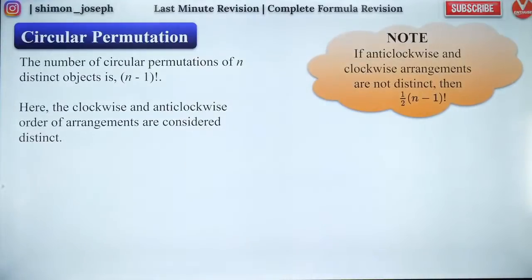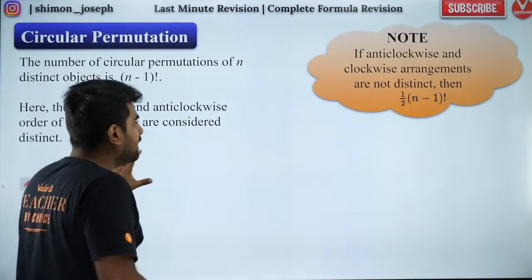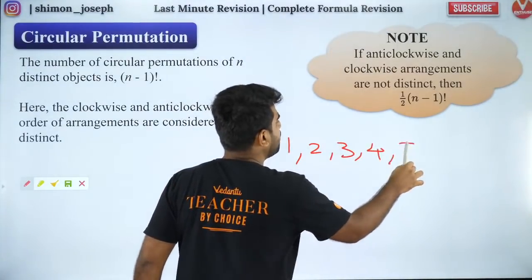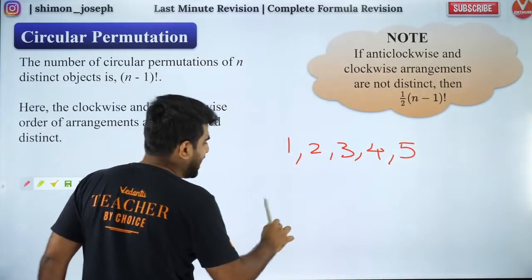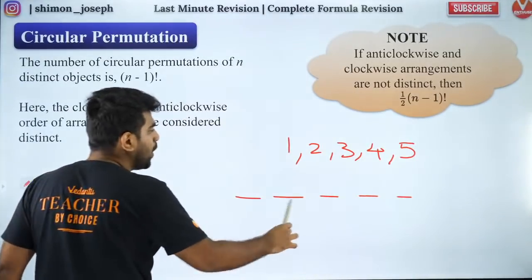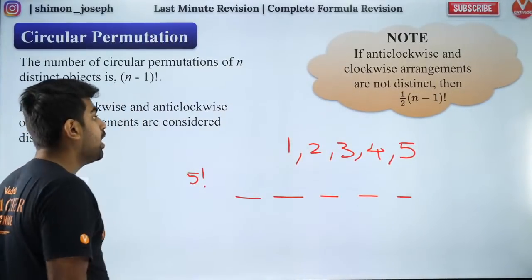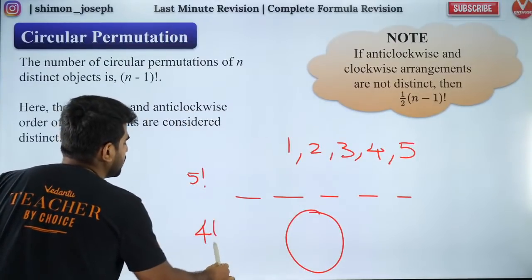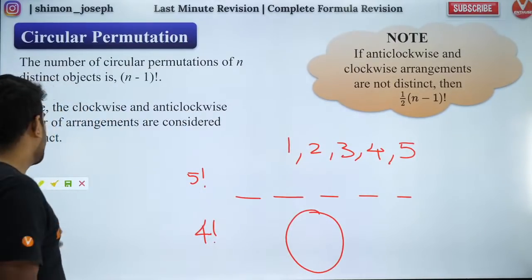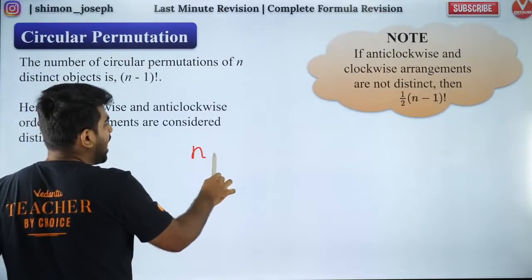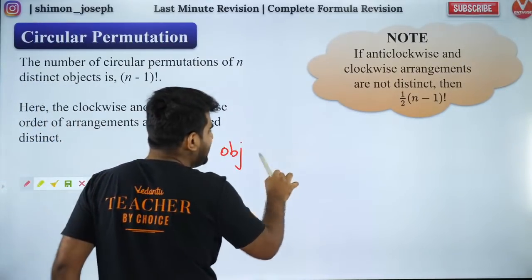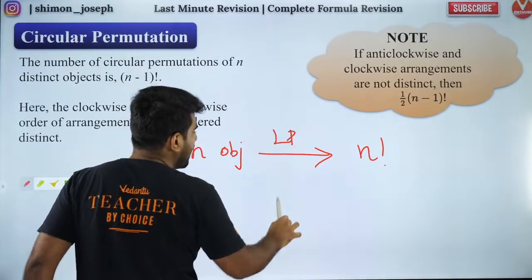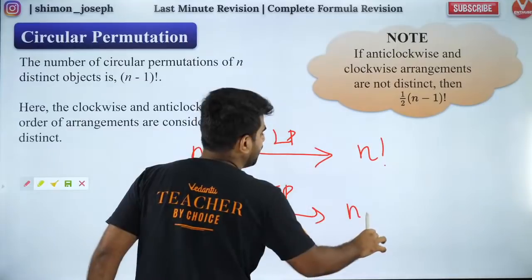Let's move forward. Circular permutation. Now, linear permutation: let's say you have 5 objects. How many ways can I arrange them in a row? In a row, I can arrange them in 5 factorial ways. But if I arrange them in a circle, I can arrange them in 4 factorial ways only. So if you have n objects, the number of linear permutations is n factorial, whereas the number of circular permutations will be n minus 1 factorial.